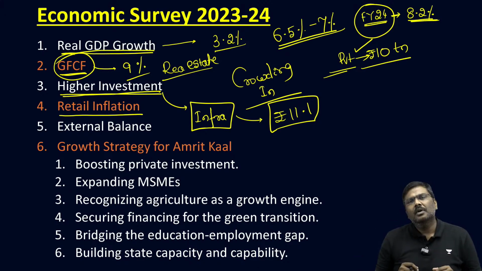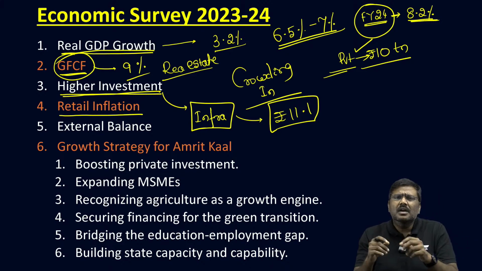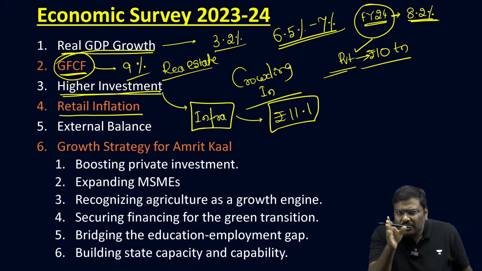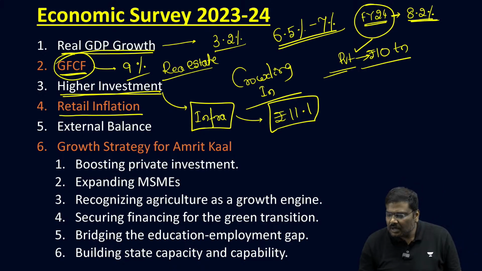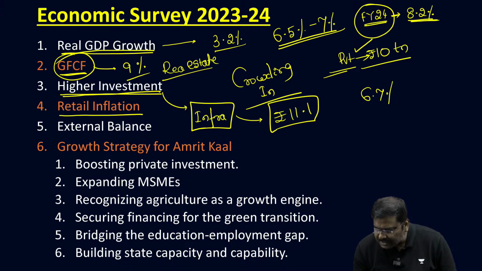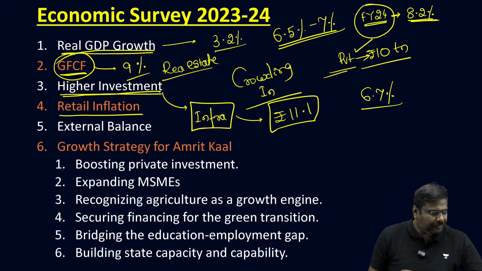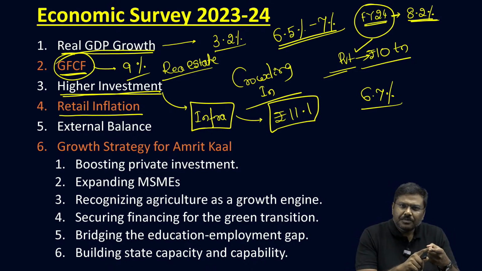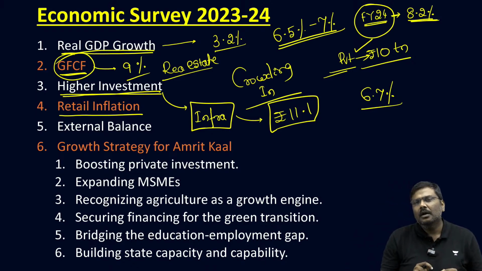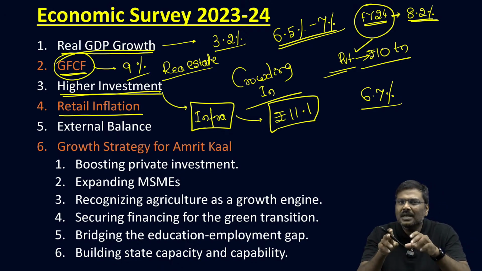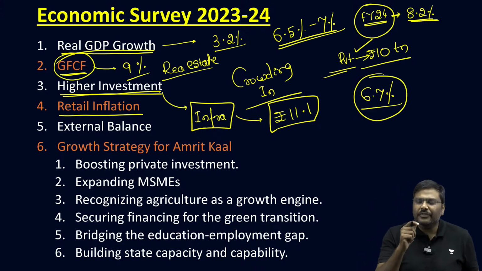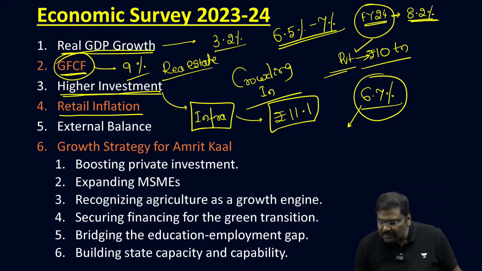The economic survey says post-pandemic, because of external factors as well as internal factors, the retail inflation rate was very high. In fact, in some of the years, the retail inflation rate was more than 7%. For the financial year 23, retail inflation was 6.7%. And in the financial year 24, the Government of India as well as the Reserve Bank of India have implemented a lot of reforms, as a result of which the retail inflation rate for the financial year 24 is averaging 5.4%.